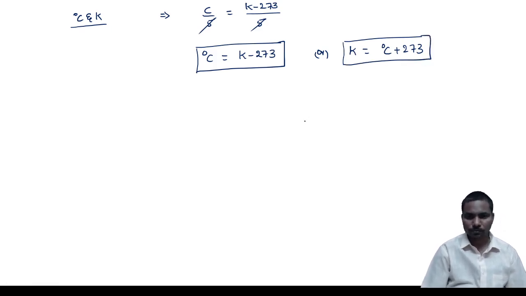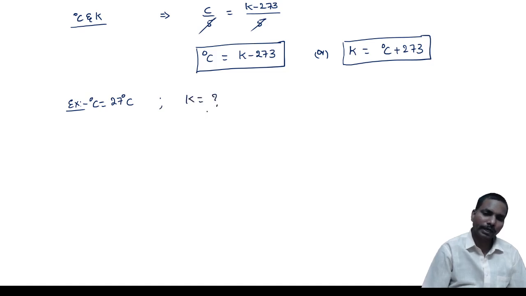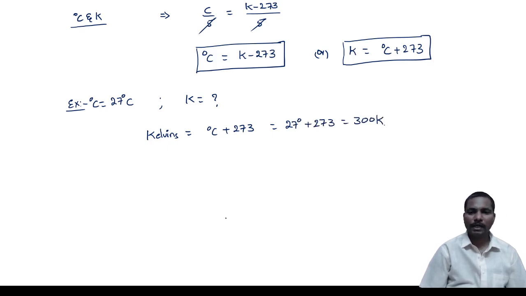Okay, all of you getting? For example, if you have 27 degrees Celsius, asking Kelvin is equal to dash. Kelvin is equal to degree Celsius plus 273. Degree Celsius they have given 27, plus 273, that is 300 Kelvin.